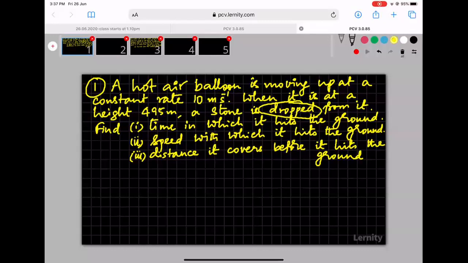So if the stone is dropped, it actually continues to move. It does not start moving, it was already in motion, already moving up at 10 meters per second. It continues to move with the same speed, but then under the influence of gravity, it starts slowing down. It goes to a certain height, and from there it will drop down to the ground. So we need to calculate the time in which the stone hits the ground, the speed with which it hits the ground, and also the distance it covers before it hits the ground.